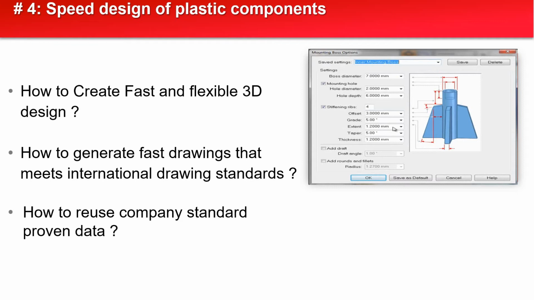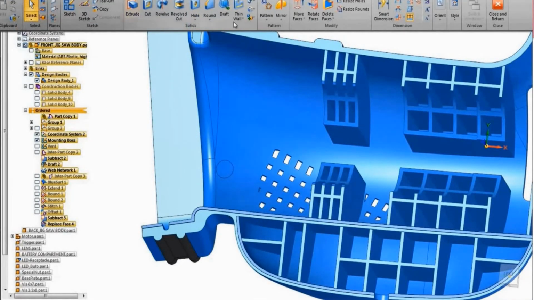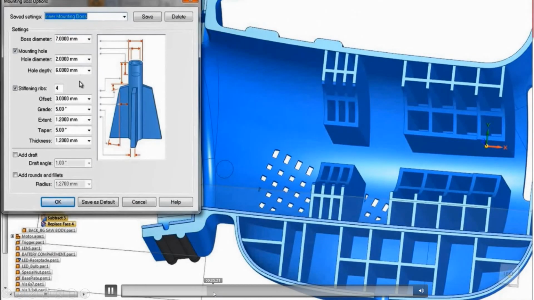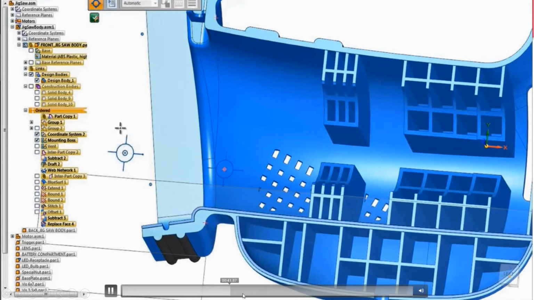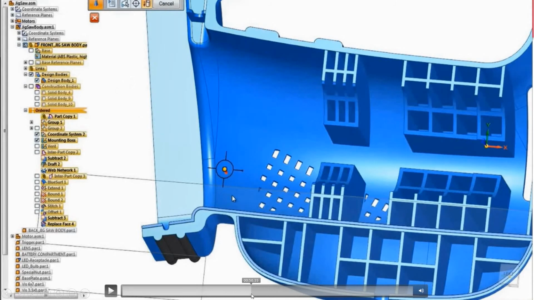So just feed the parameters and we will get the desired shape of the geometry by the reuse library. I already created the library, so here it is available in template format. I can define the location and the part will be placed automatically.